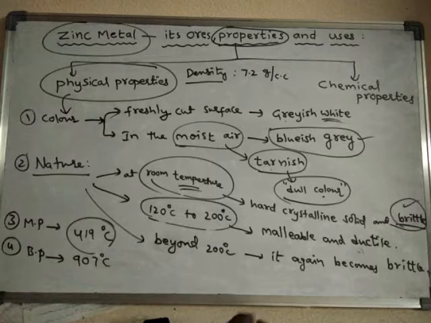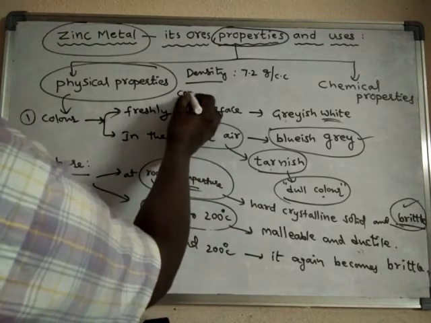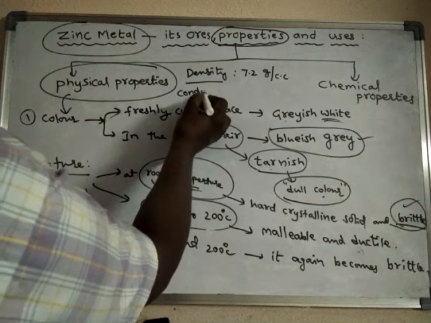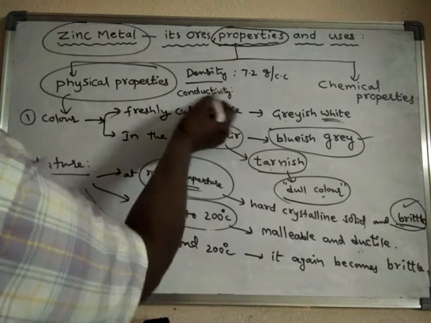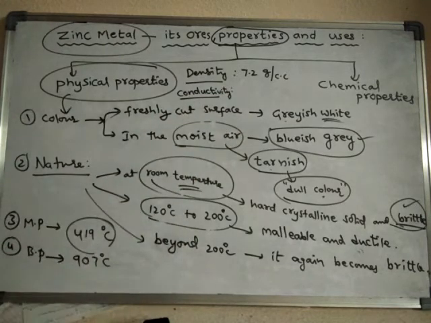If you see the conductivity, even conductivity is also a physical property. Zinc metal is a good conductor of electricity.